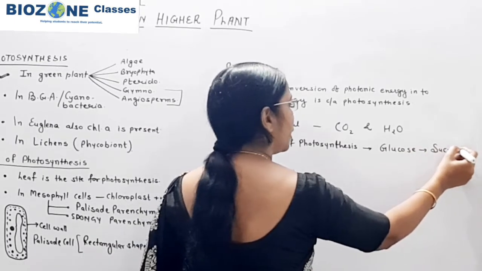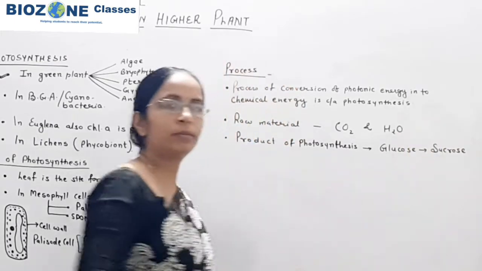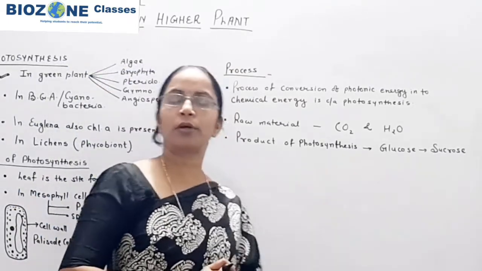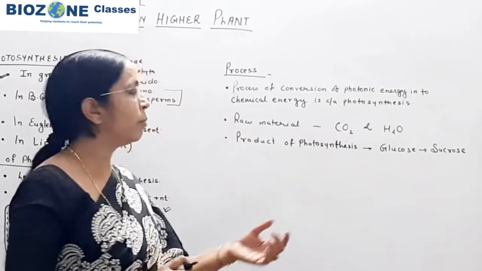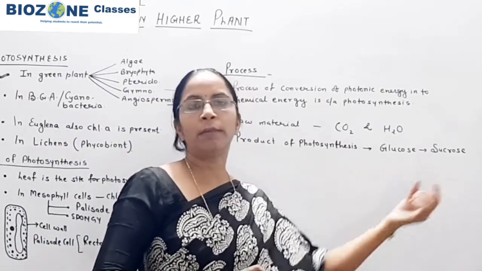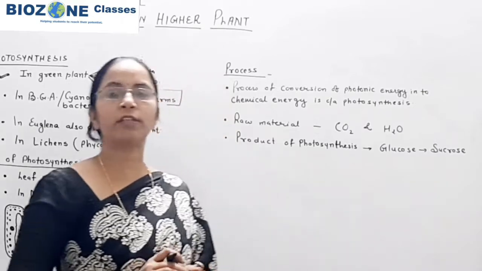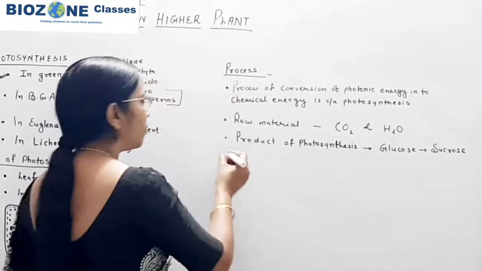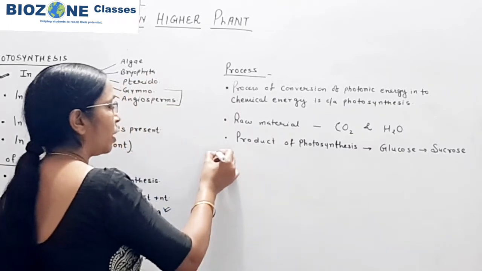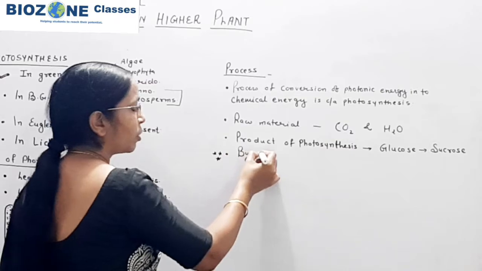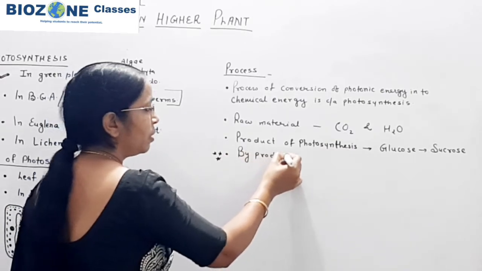So in NCERT in some chapters it is mentioned that sucrose is the product of photosynthesis. Why? Because initially glucose is formed, but later this glucose along with fructose is stored in the form of sucrose.